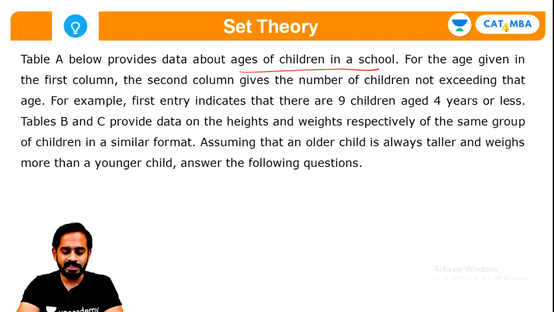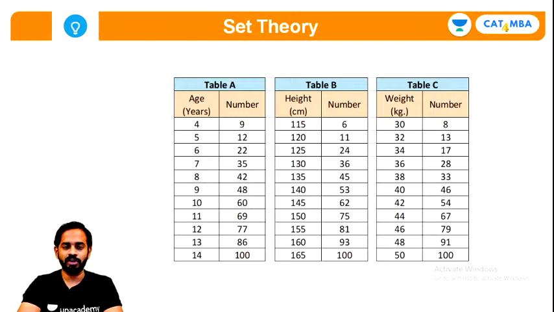Once you have read this, we will see what is the table. Okay, now first of all I'll explain what is the table. Now there are three tables over here. First table shows age, second table is height, and third table is their weight.